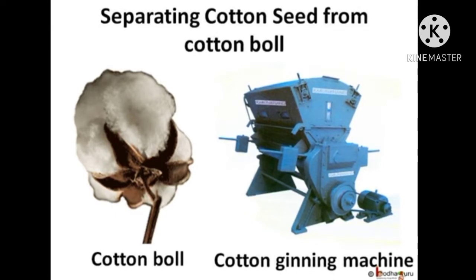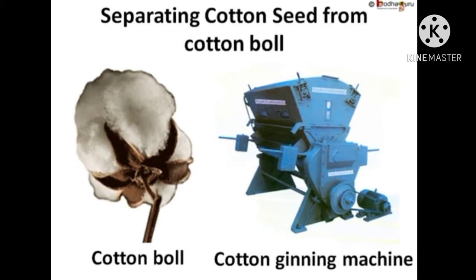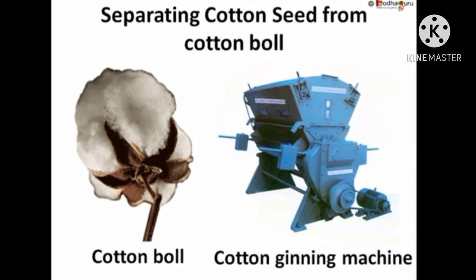To separate the cotton seeds, farmers use metal combs. They comb the cotton bolls, and the cotton seeds get stuck in the comb. Then they get the cotton. Some people use cotton ginning machines also to separate the seeds from the cotton.